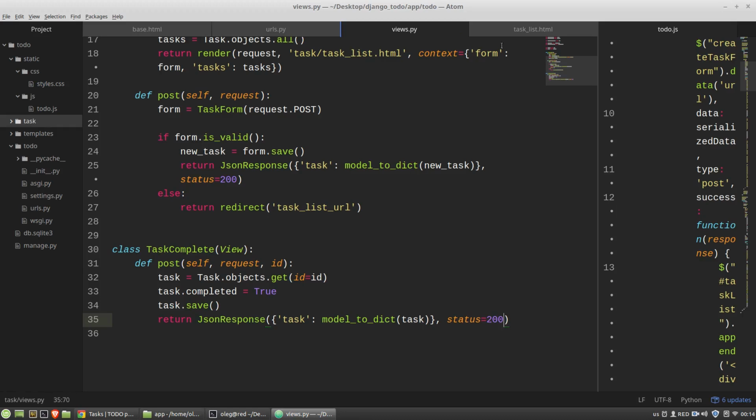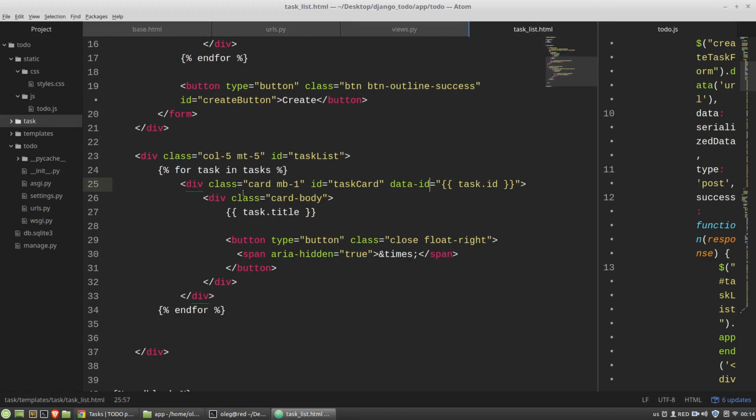Okay, and now I want to add to the existing completed tasks card the line through style.